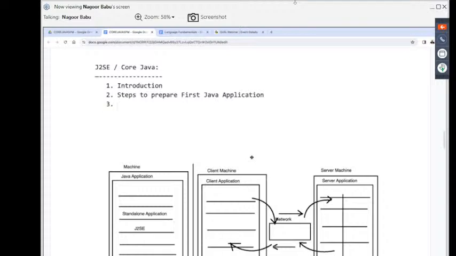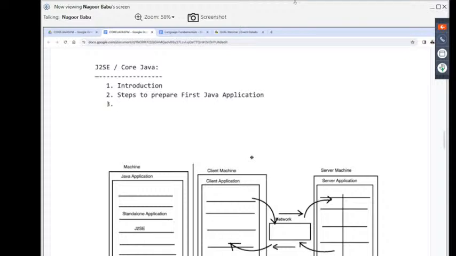After completion of all these setups, what next do we have to provide? We need to install an editor, a Java editor. EditPlus or Notepad++ or maybe Sublime Text or VS Code. All these are editors. Installing those editors. After installation of those editors, write Java program. After writing Java program, save Java file. If you want to save Java file, we need to go for a set of rules and regulations. What rules and regulations are available to save that Java file? After that, how to compile Java program, how to execute Java program. These many steps we have to follow.